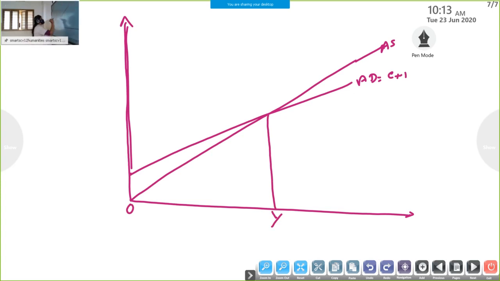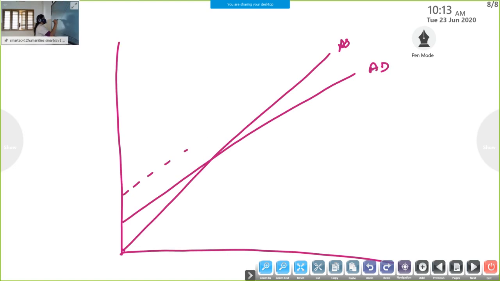When investment increases, as a result the AD curve shifts from AD to AD dash. AD dash shows C plus I plus delta I. Here AD means C plus I. Here the first equilibrium level is OY.